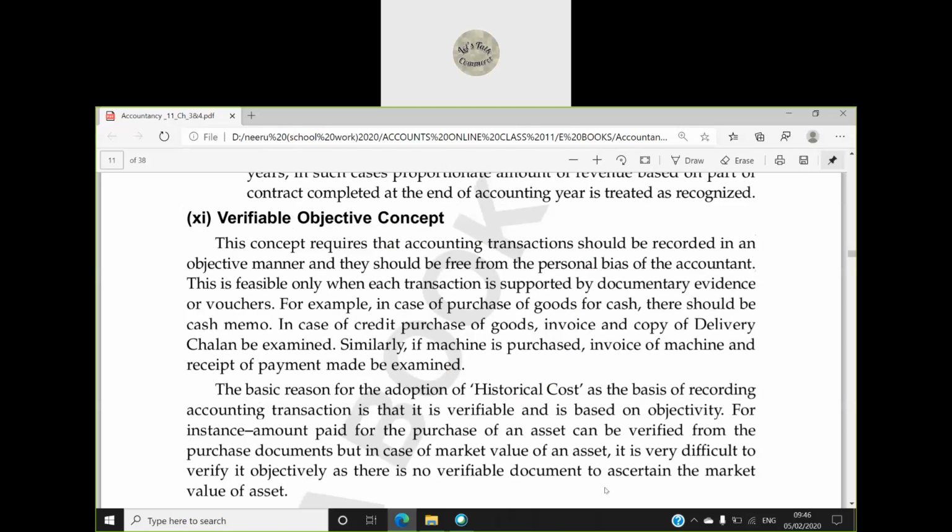And the accounts which we are making, they must be free from any personal bias of the accountant. There must not be any likes and dislikes. So this concept requires that accounting transactions should be recorded in an objective manner and they should be free from the personal bias of the accountant. This is feasible only when each transaction is supported by documentary evidence or vouchers. We have a complete chapter on vouchers, chapter number 7, in which we will be studying all the different types of vouchers.